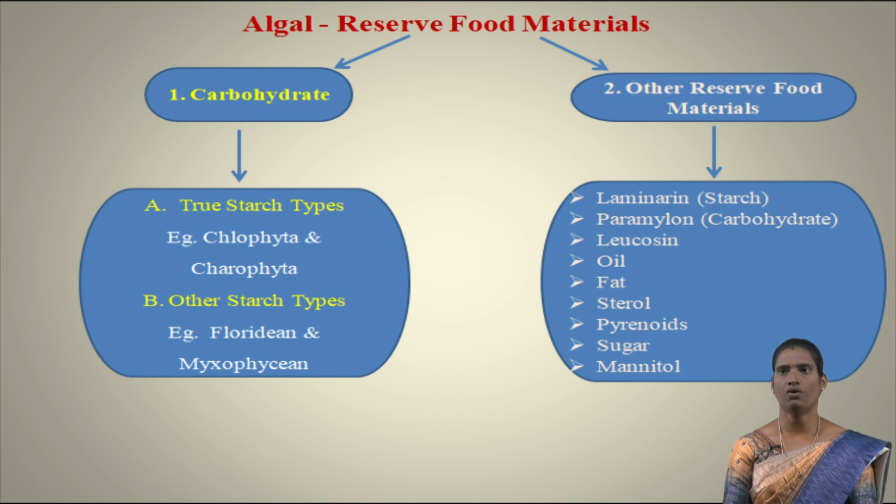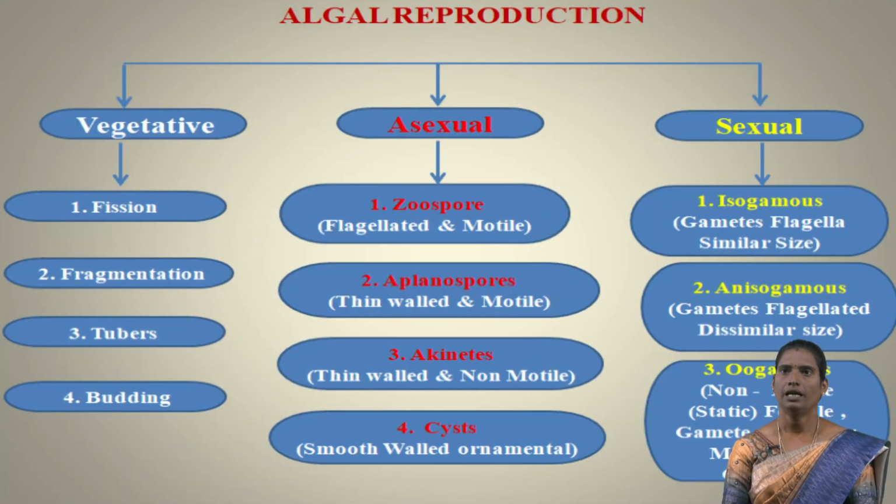Next, reserve food material other than carbohydrate. Examples: laminarin starch, paramylon carbohydrate, leucosin, oil, fat, sterol, pyrenoid, sugars. Mannitol is also secreted or stored by different types of algae. Algal reproductions. The algae are reproduced by three methods: vegetative reproduction, asexual reproduction, sexual reproduction. The vegetative reproductions are classified into four types.